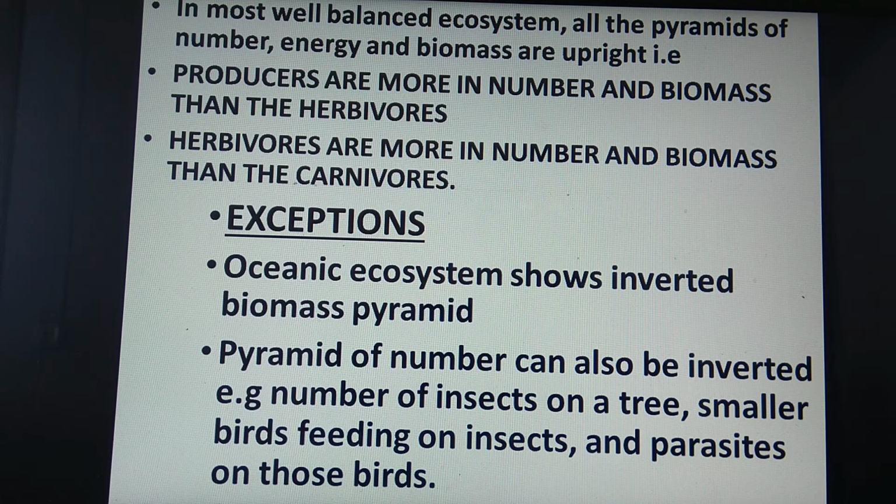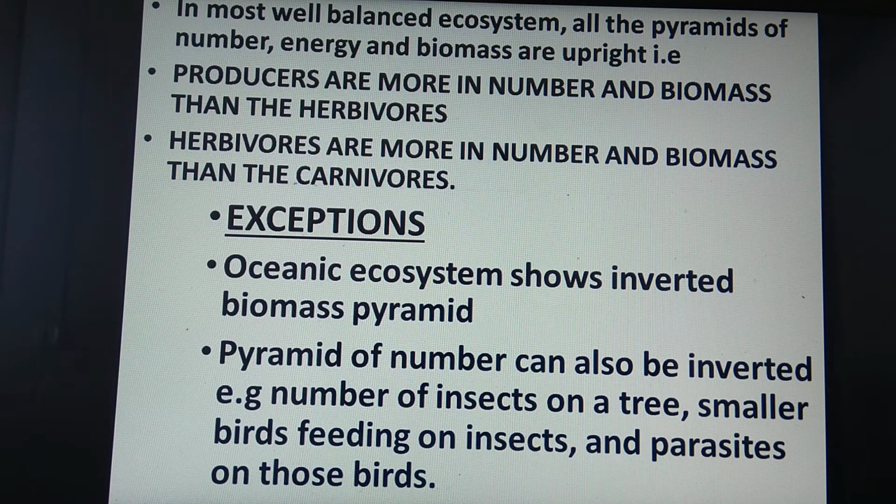So when the upright condition is there, you should always remember that producers are more in number and biomass than the herbivores. As we have studied before also in the diagram, the number of producers is always more as compared to herbivores. And herbivores are more in number and biomass than the carnivores. This is the general rule for the pyramids. Always producers are more, herbivores are lesser than producers, carnivores are lesser than these herbivores. So these are the conditions in case of a balanced ecosystem. But some exceptions are there.